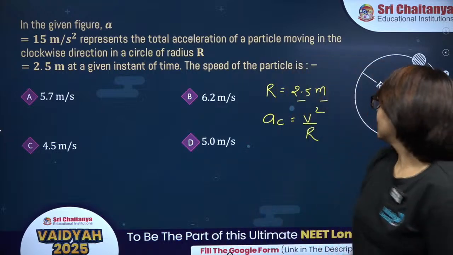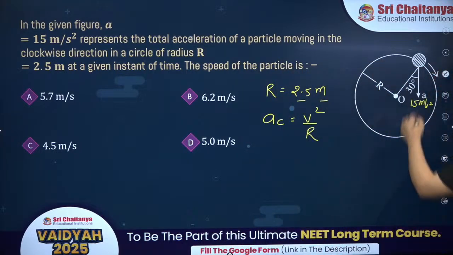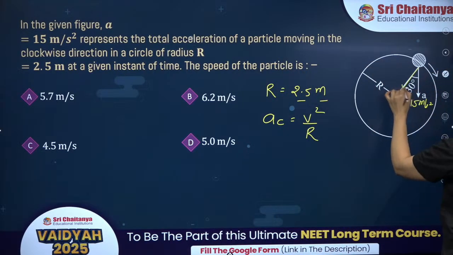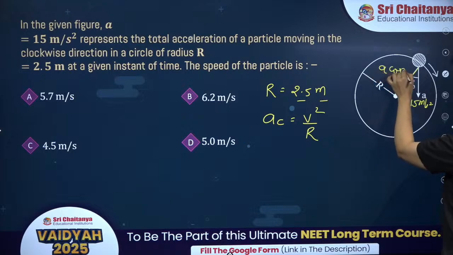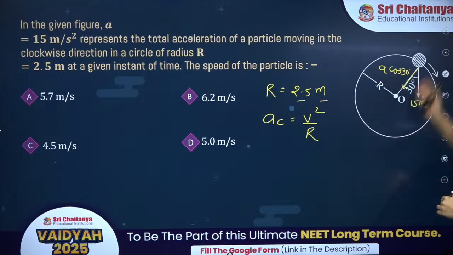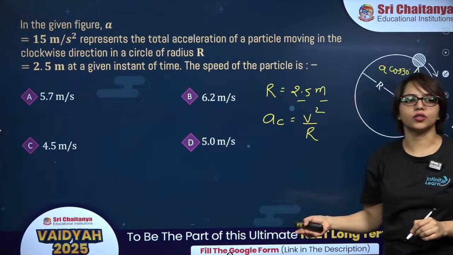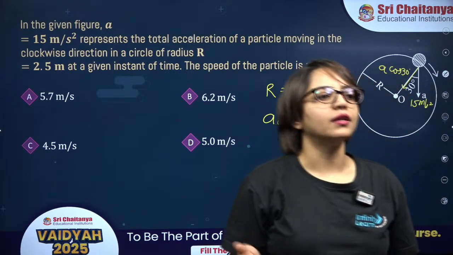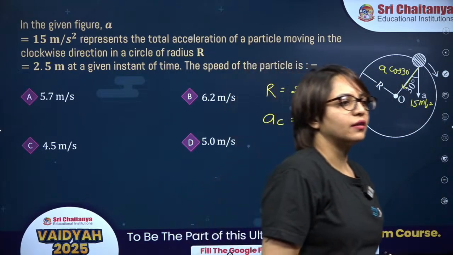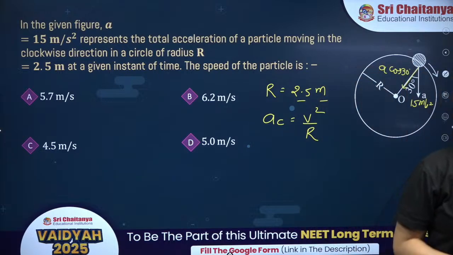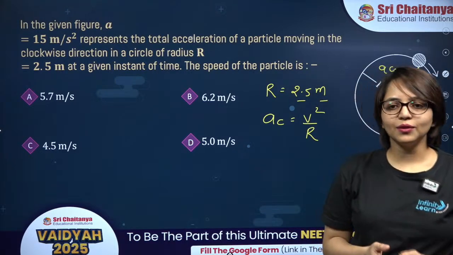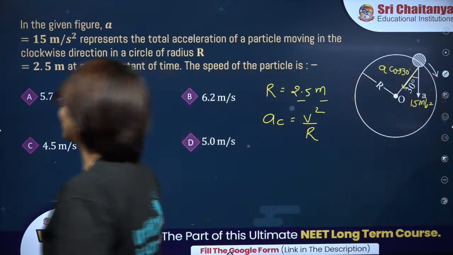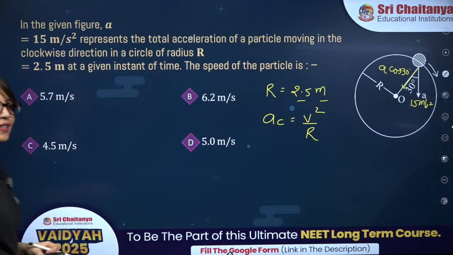It's easy beta. What is the component of this acceleration along the radius? A cos 30 degrees, right? That is nothing but centripetal acceleration. Centripetal acceleration is along the radius directed towards the center. Yes, well done.